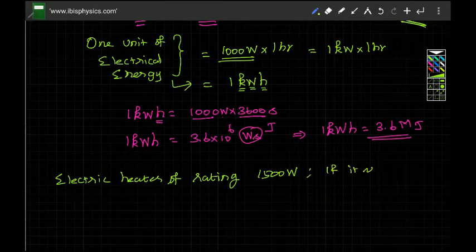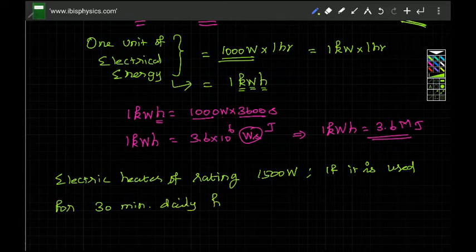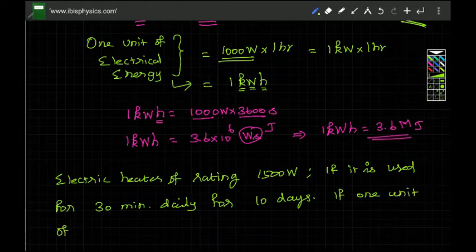If it is used for half an hour daily, or you can say 30 minutes daily, for 10 days, and if 1 unit of electrical energy is 2 rupees, how much are we supposed to pay?